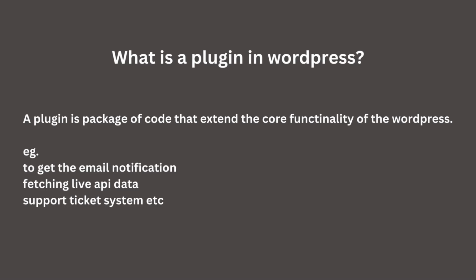A plugin is a package of code to extend the core functionality of WordPress. For example, to get email notifications, to add custom text after the post, to fetch live API data, etc.